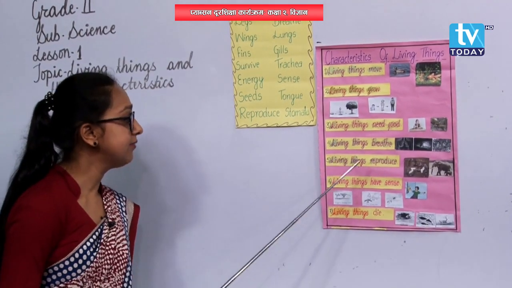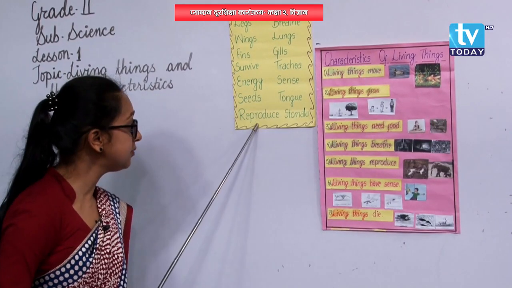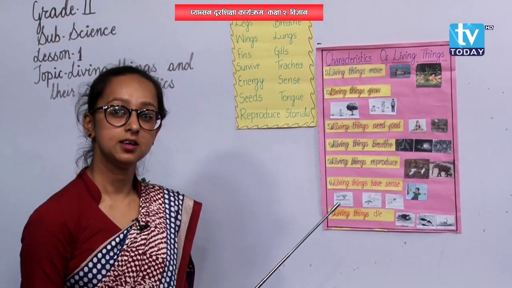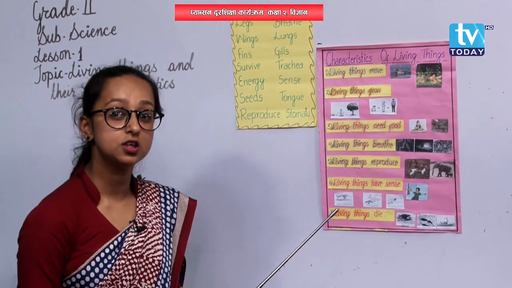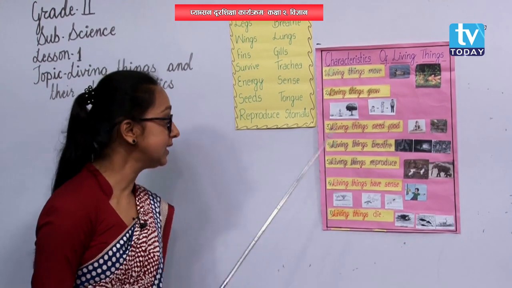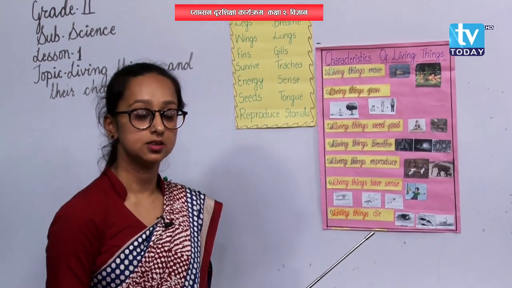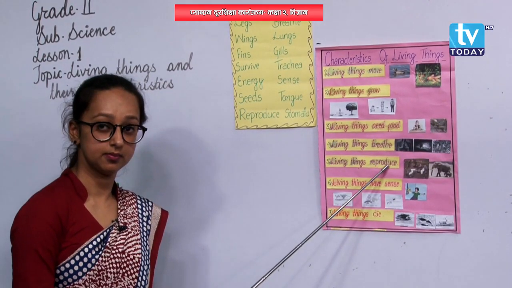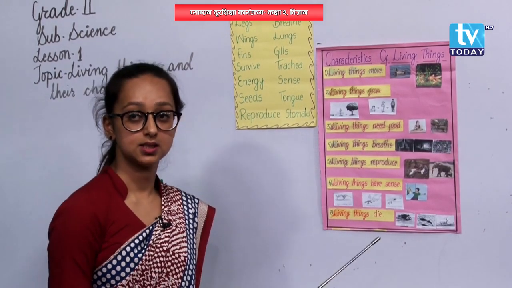Next one, living things reproduce. Do you remember what I told you was the meaning of reproduce? Will you recall it for me? Try to remember. Reproduce means to give birth, as I told. So, living things reproduce. They give birth to their young ones.